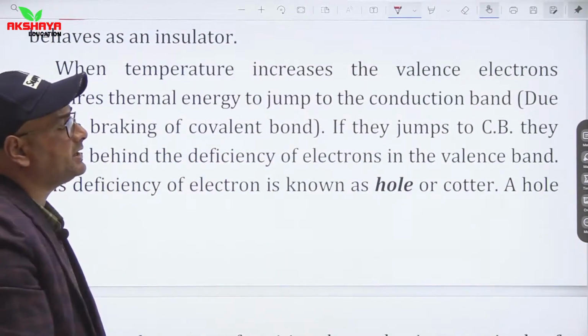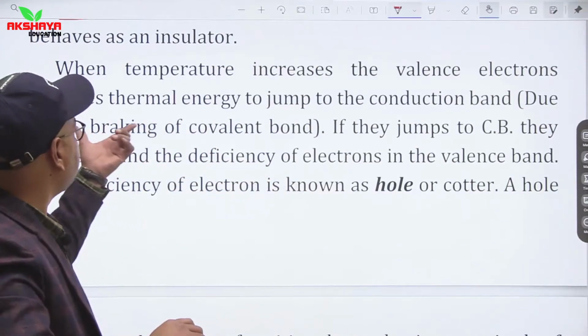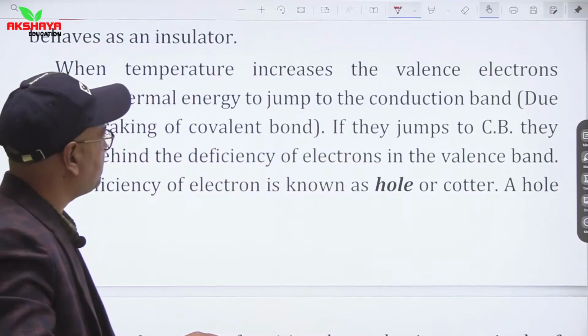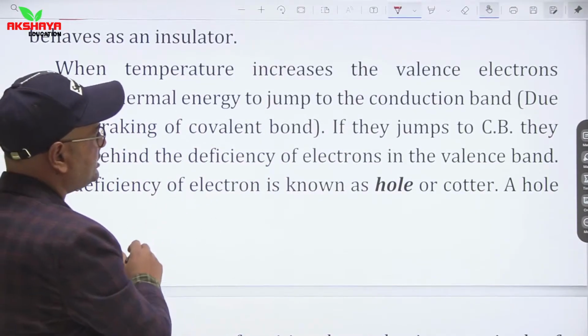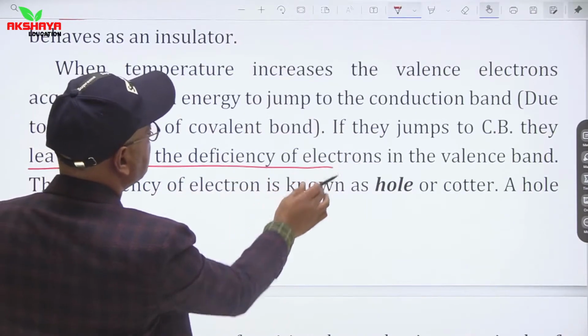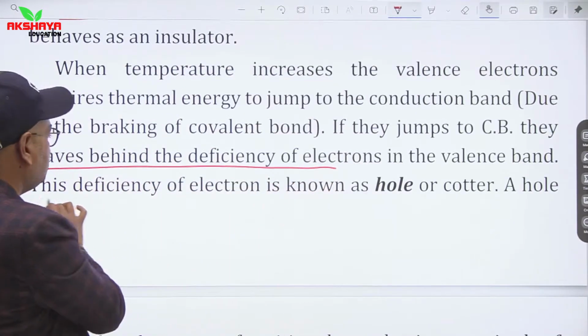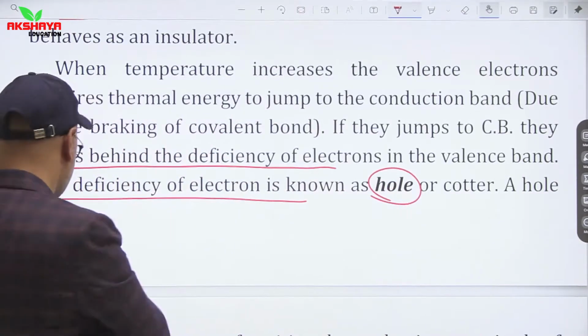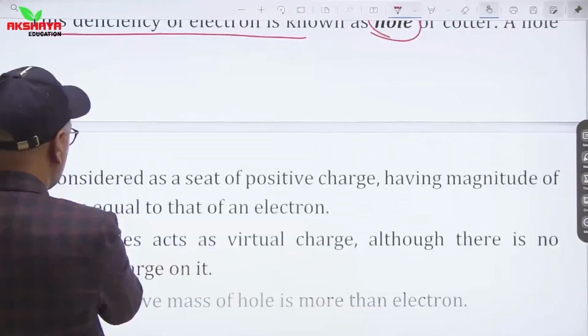When temperature increases, valence electrons acquire thermal energy and jump into the conduction band. In this situation, they leave behind a deficiency of electrons in the valence band. This deficiency of electron is simply known as a hole.